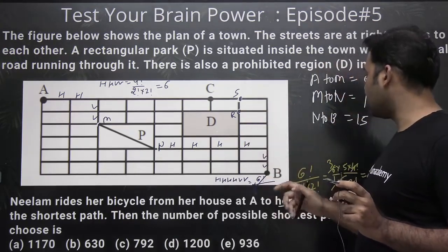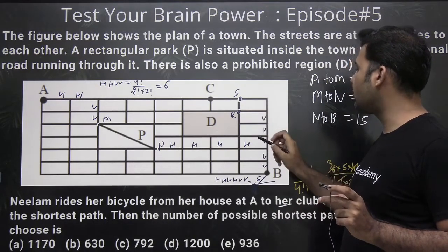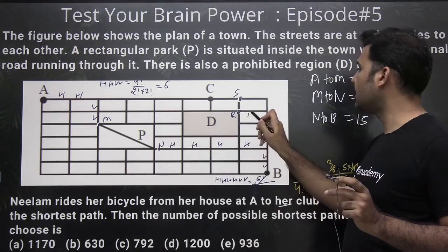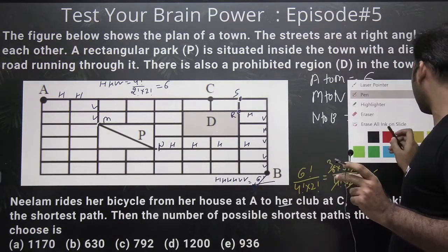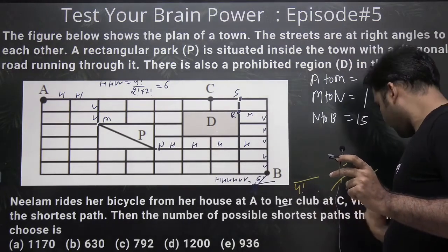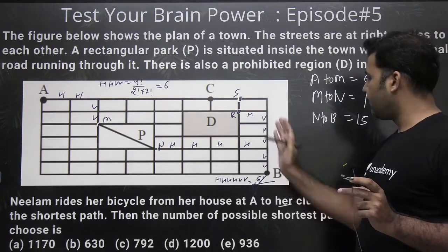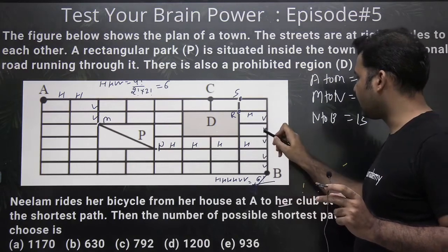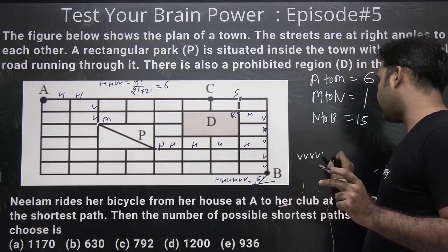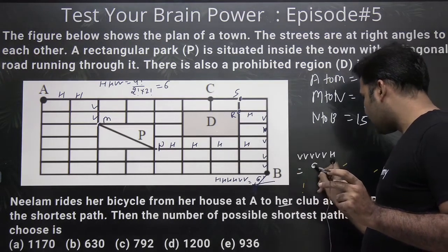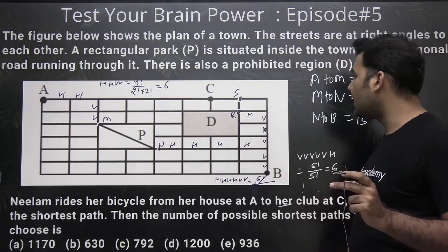Now to go to R, how many verticals does Neelam have to do? 1, 2, 3, 4, 5 verticals and 1 horizontal, right? 5 verticals and 1 horizontal. Let me write it down over here. I have a shortage of space, I hope you can manage it. 5 verticals and 1 horizontal. This would be 6 factorial upon 5 factorial, that is 6 ways. So to reach R, there are 6 ways.